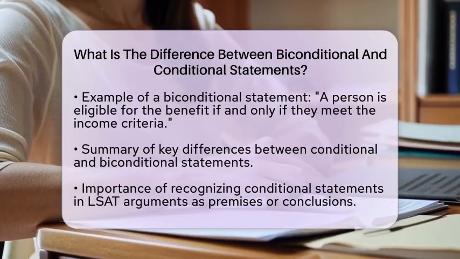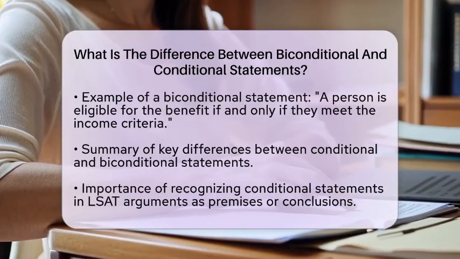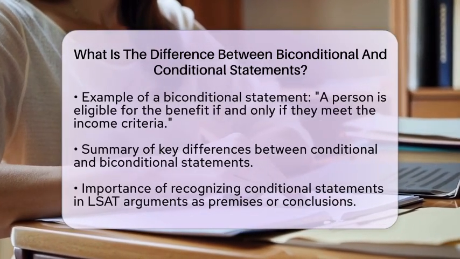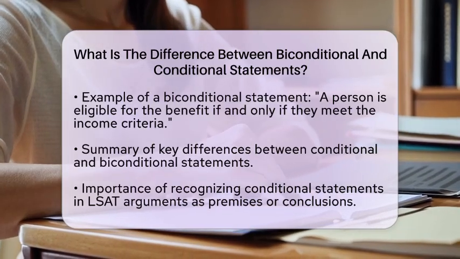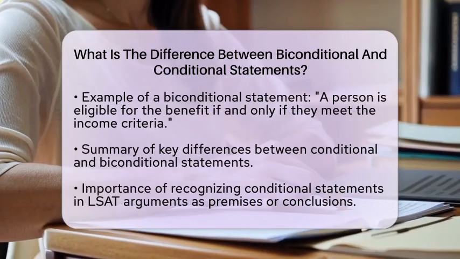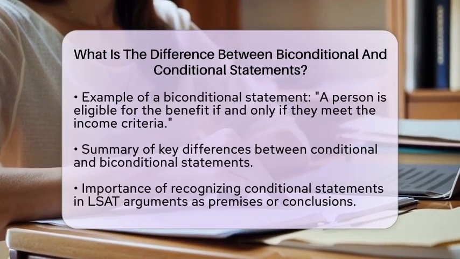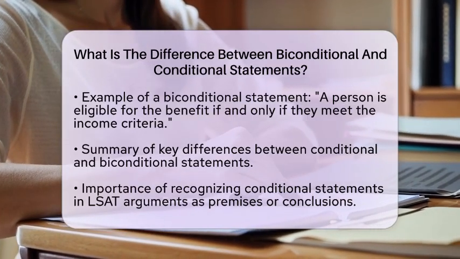Now let's summarize the key differences. A conditional statement, which follows the format if P then Q, only requires that when P is true, Q must also be true. It does not require that Q implies P. In contrast, a biconditional statement, expressed as P if and only if Q, requires that P and Q imply each other. Both must be true or both must be false.